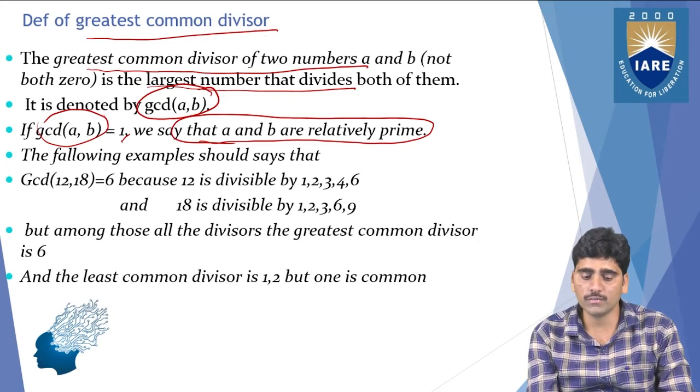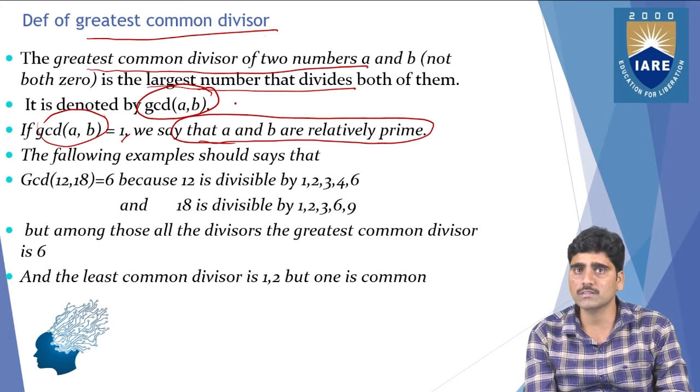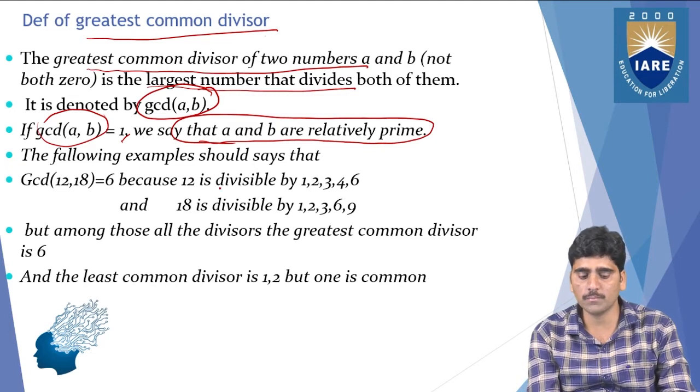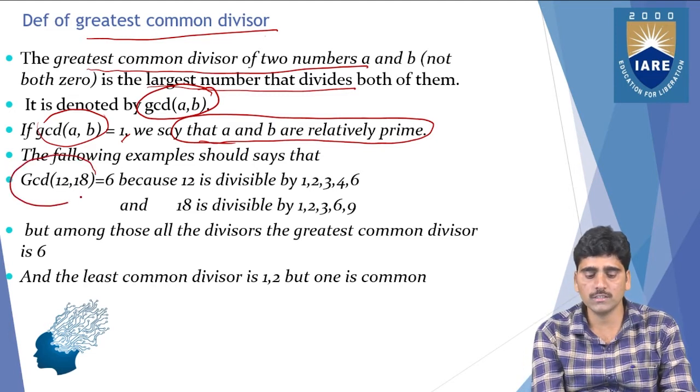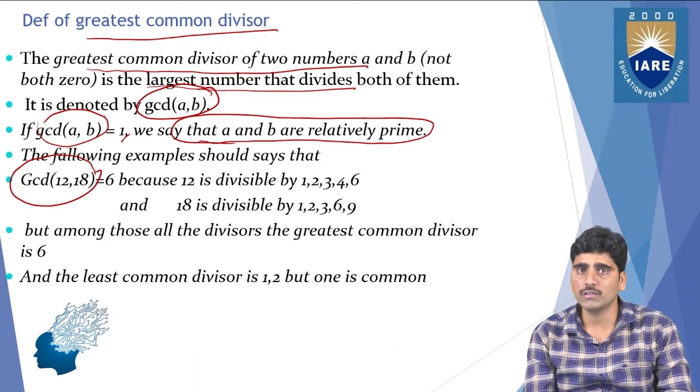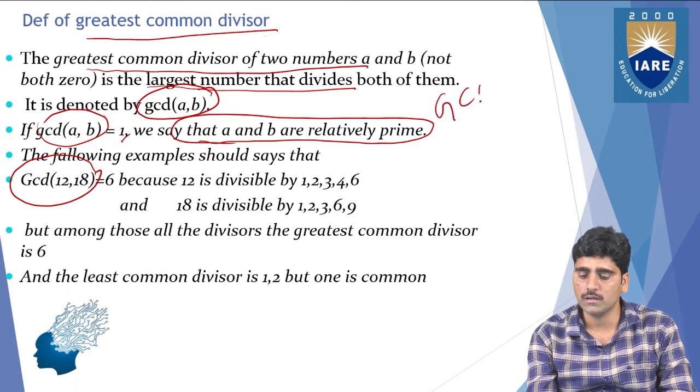For now, we are going to know about only divisors, common divisors, and greatest common divisors. So let us take an example: find the GCD of 12 comma 18.